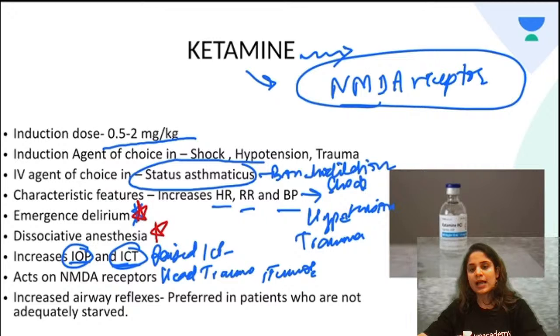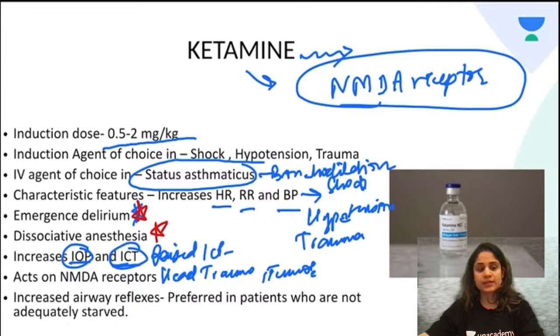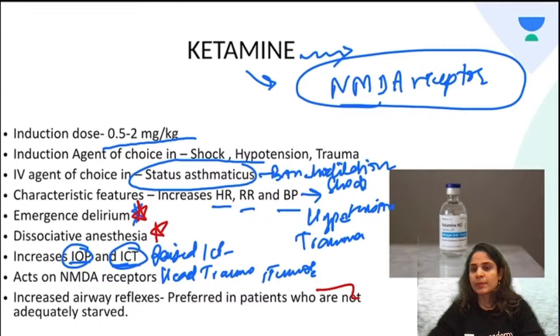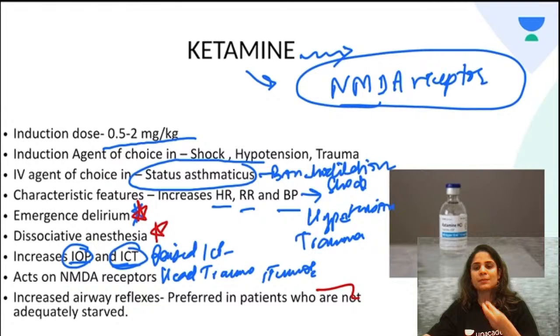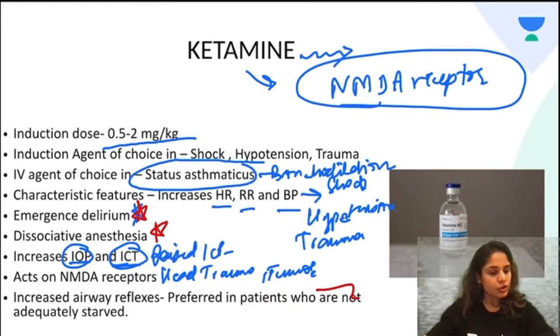And last but not the least, we have discussed this yesterday also, ketamine is preferred whenever you have a full stomach patient. Okay, anyone who's coming with a full stomach, you will prefer to give them ketamine because ketamine helps in maintaining the airway reflexes. So if there is any aspiration of food material, in that case you will be protected from aspiration pneumonitis. Okay.